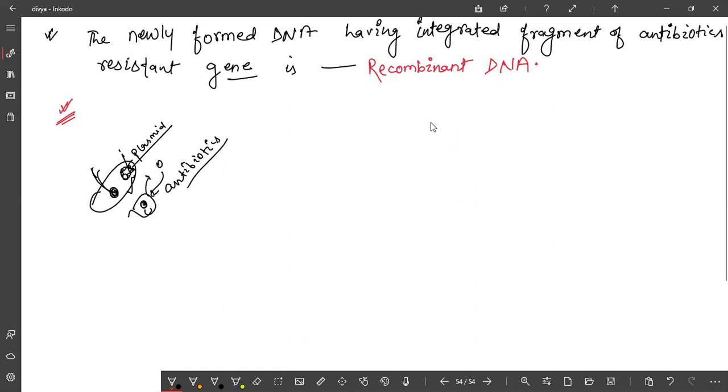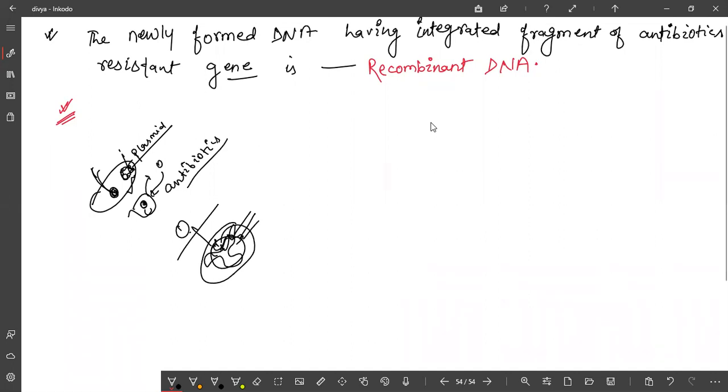So, to prevent that, if a plasmid is present in bacteria, some plasmids contain an antibiotic resistant gene. So when you are taking antibiotics, the plasmid will provide antibiotic resistance. The bacteria resist the antibiotic, and the bacteria will still survive in your body. Why? Because the bacteria contains the antibiotic resistant gene.